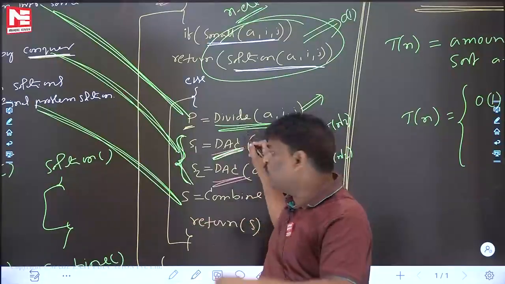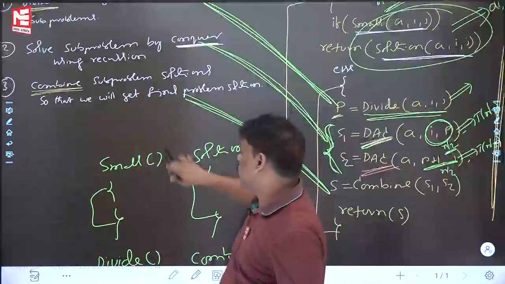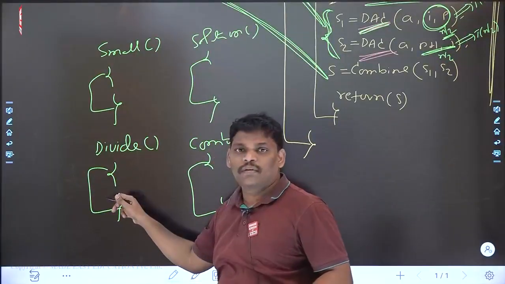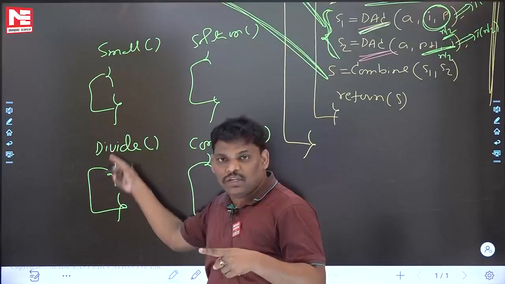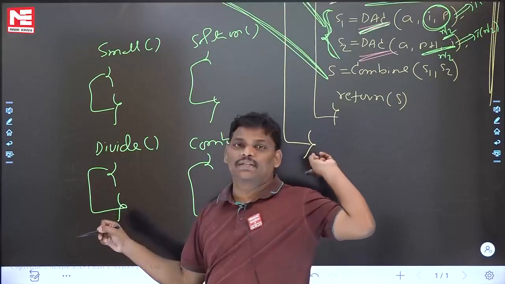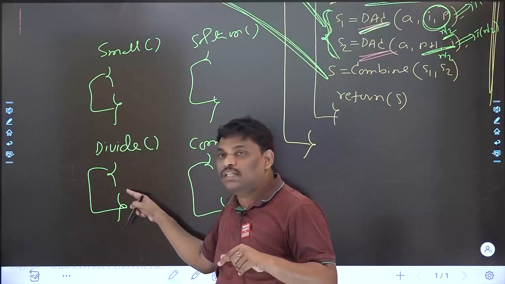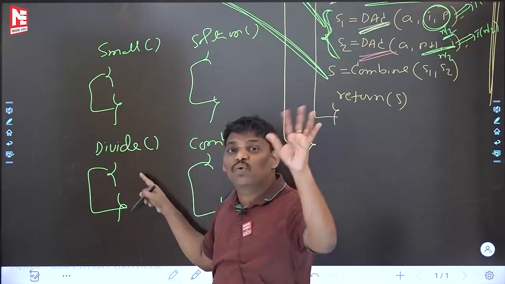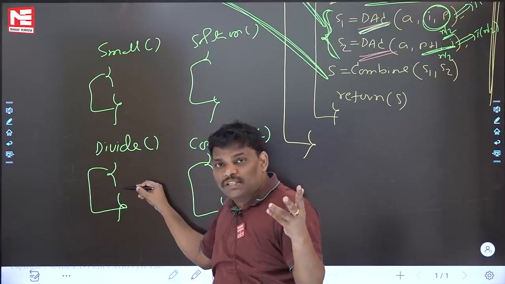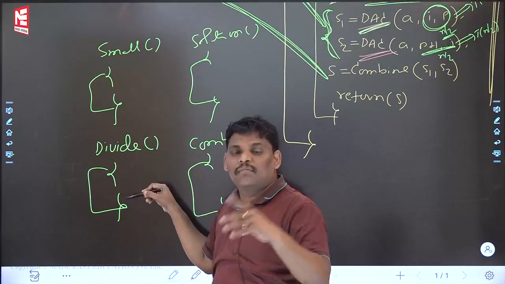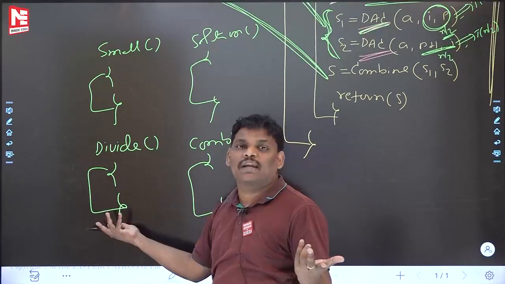If it is a function call, compulsorily there is code. When you say divide is a function call, please go there. There is code, and based on the code you can analyze. Suppose code is there inside divide, but inside the code there is no loop, constant time. Suppose inside this divide function there is one for loop which runs n times. Time complexity of the divide algorithm is n.